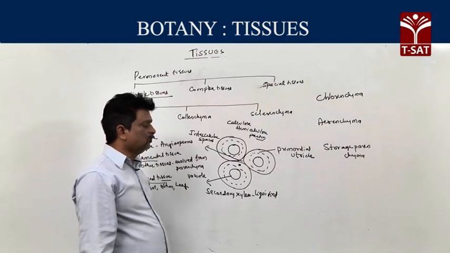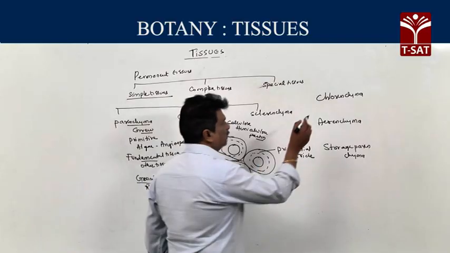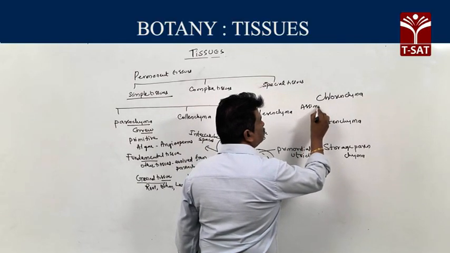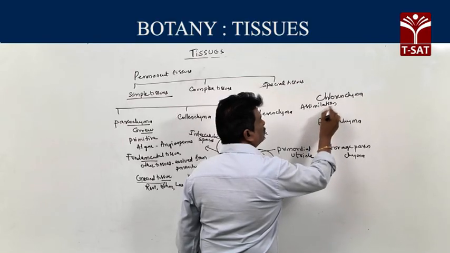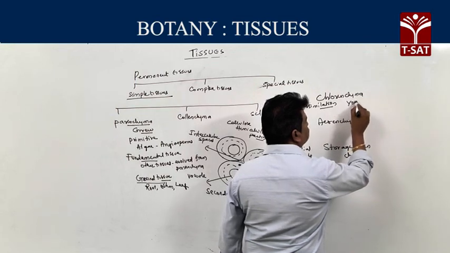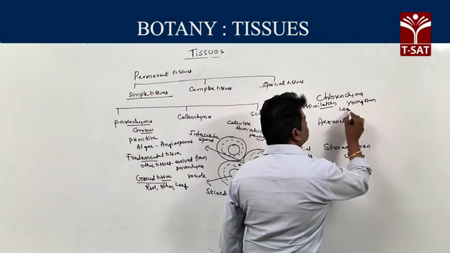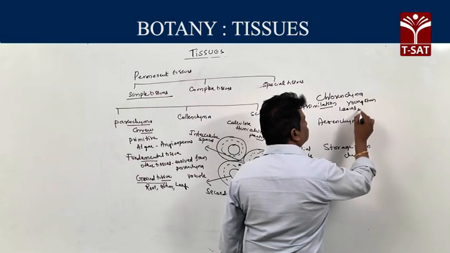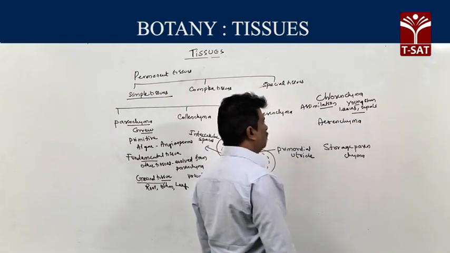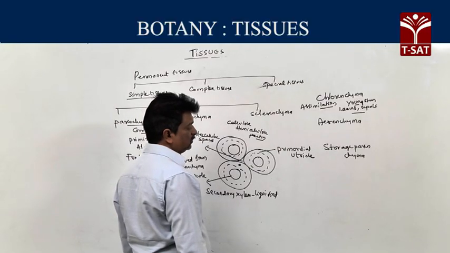Function of chlorenchyma, it helps in photosynthesis or assimilation. Chlorenchyma is present in young stem, then leaves, then sepals. So all green parts contain chlorenchyma. It helps in photosynthesis.